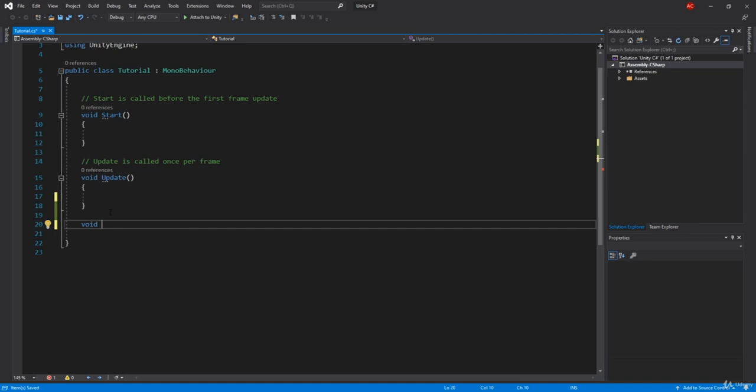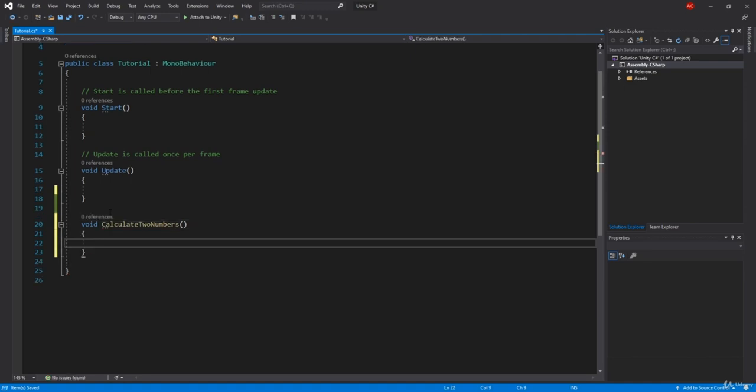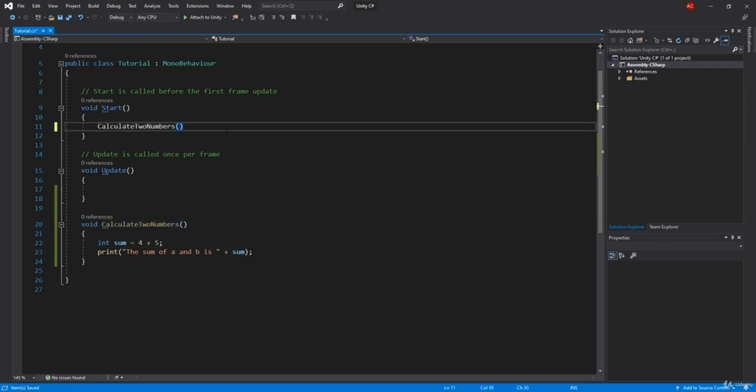But in this video, what I prepared was a void. We have 4 types of functions. One is void CalculateTwoNumbers. So this will be our one function. Here we're gonna just type in print. We're gonna print "The sum of A and B is", and for example, add plus sum and add the semicolon. And here we're gonna add integer sum, which will be equal to 4 plus 5, I don't know, semicolon.